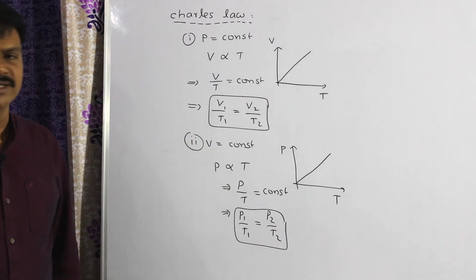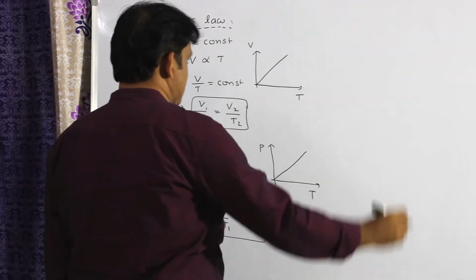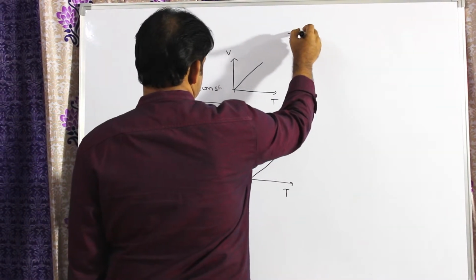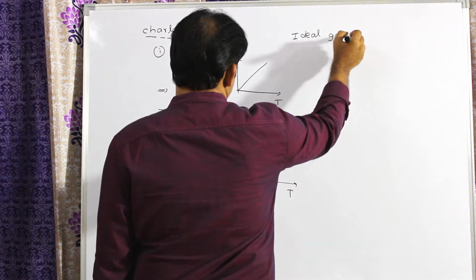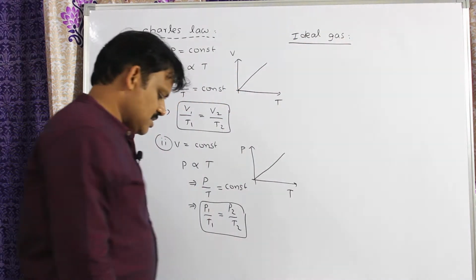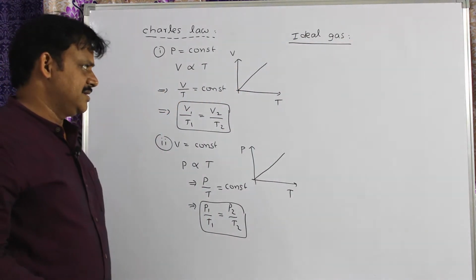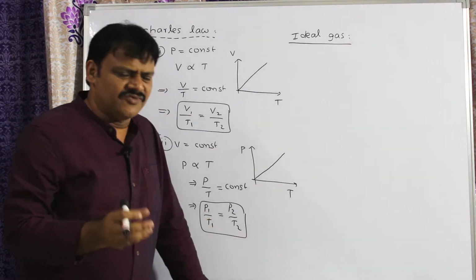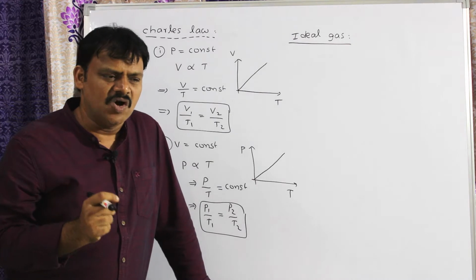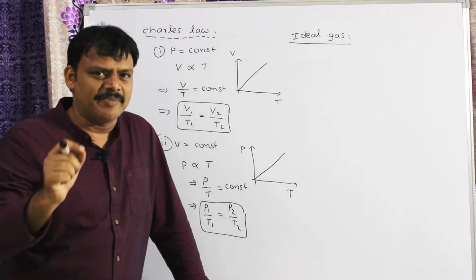Let us discuss the ideal gas and the ideal gas equation. What is an ideal gas? The definition of an ideal gas is a gas which obeys all the gas laws at all temperatures and pressures.